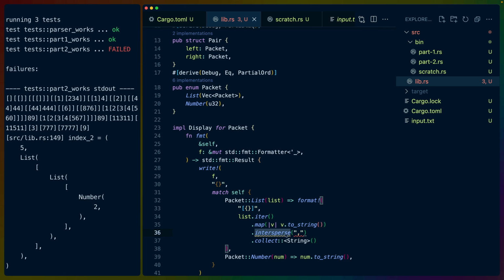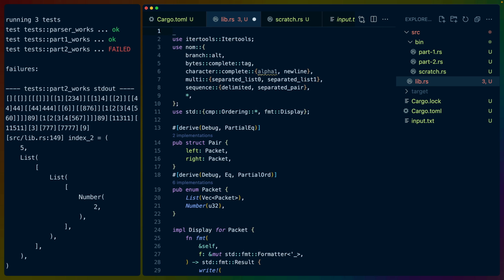This, of course, is a nightly feature. So we go up to the top and we do, what is it? Hash, bang, feature, intersperse.